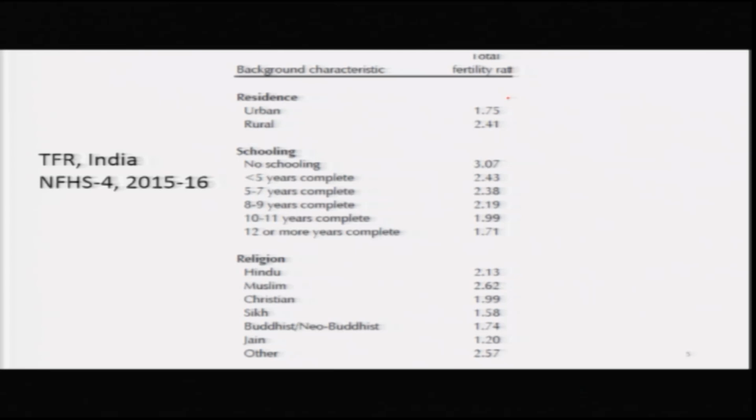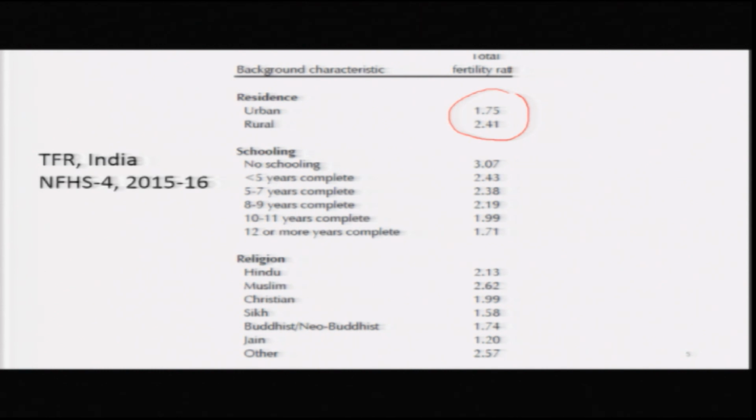Now, let us look at this table, which shows how stratification or socioeconomic differences among people produce differences in fertility. The first figures, 1.75 and 2.41, are the total fertility rate in India according to the latest round of the National Family Health Survey.